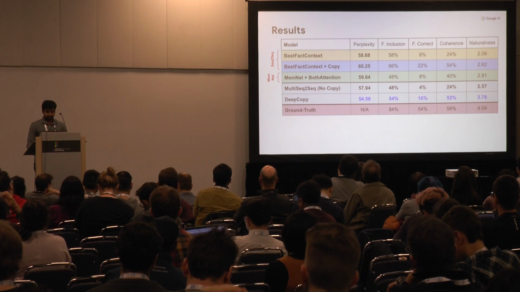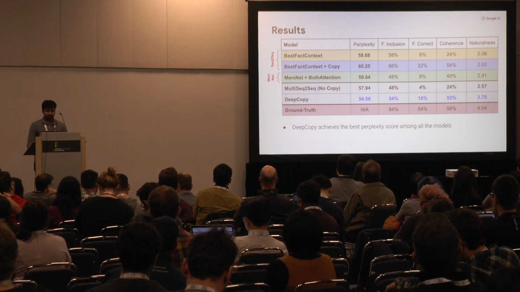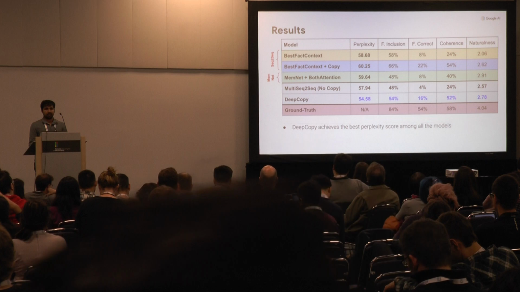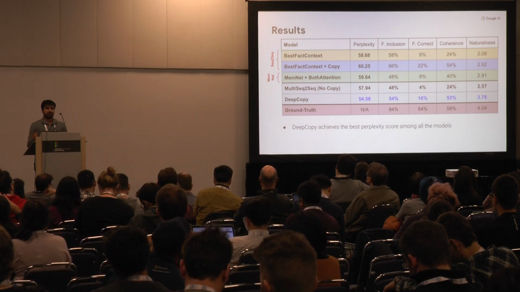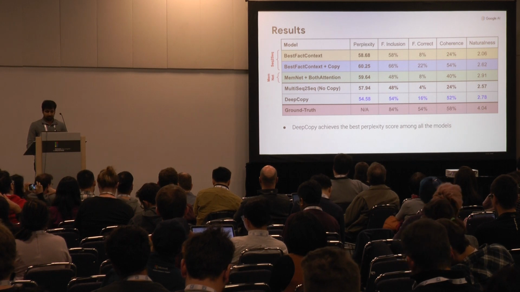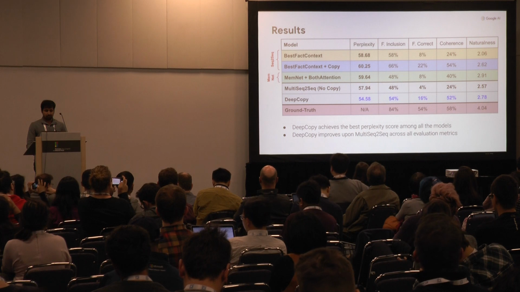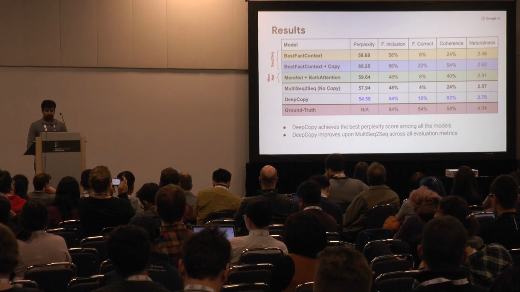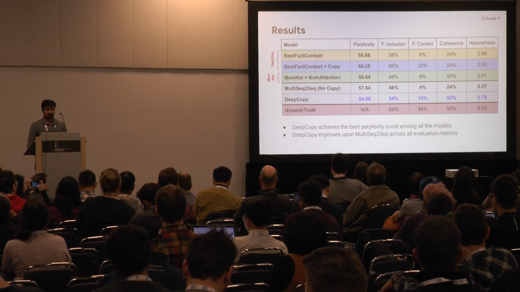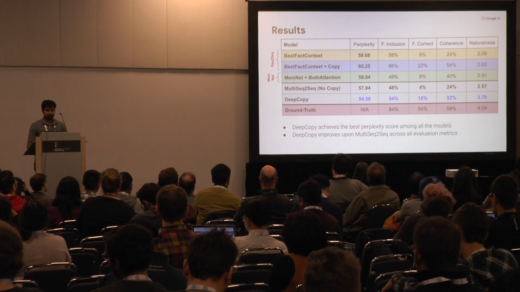So as compared to other models, we see that DeepCopy achieves the best perplexity score. Here I have removed all the models which were using the response, basically the cheating models. So here we see DeepCopy gives us the best perplexity. And it also improves upon multi-sequence-to-sequence over all evaluation metrics. The only difference between multi-sequence-to-sequence and DeepCopy was the copy mechanism. So we see the copy mechanism helps in human eval as well as perplexity.